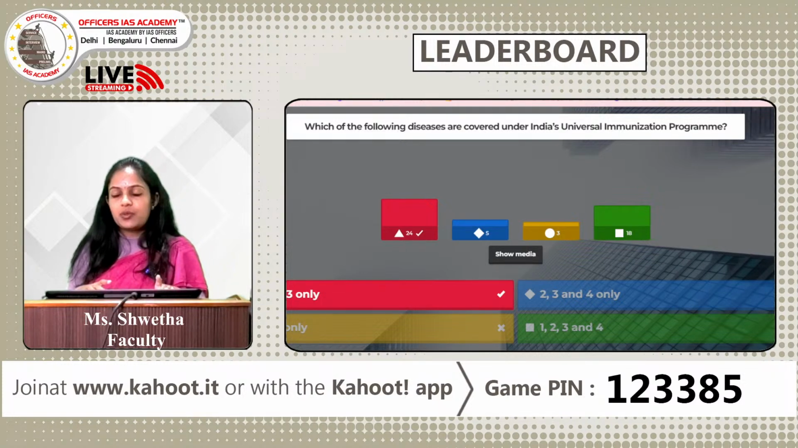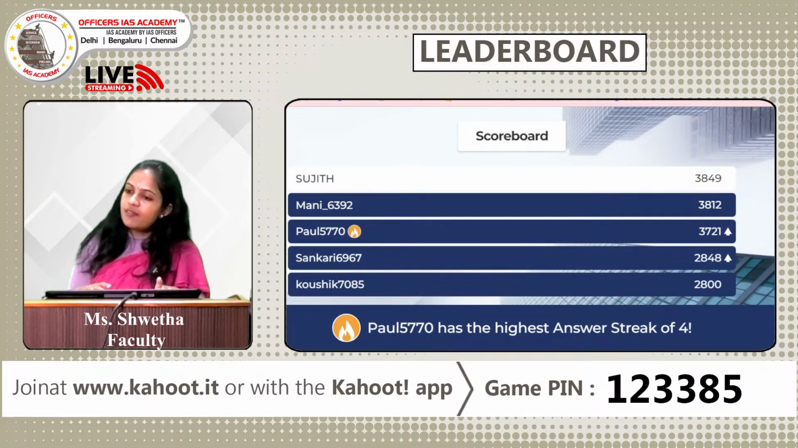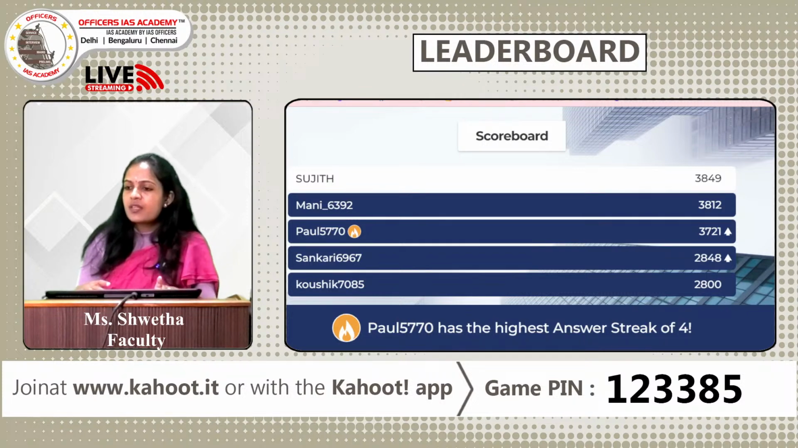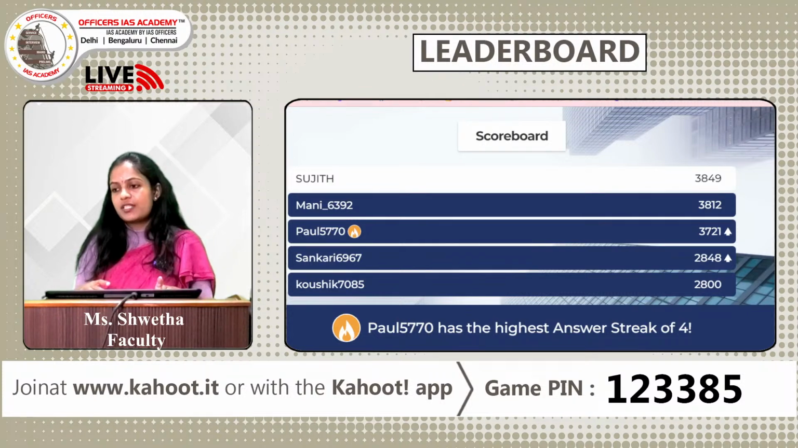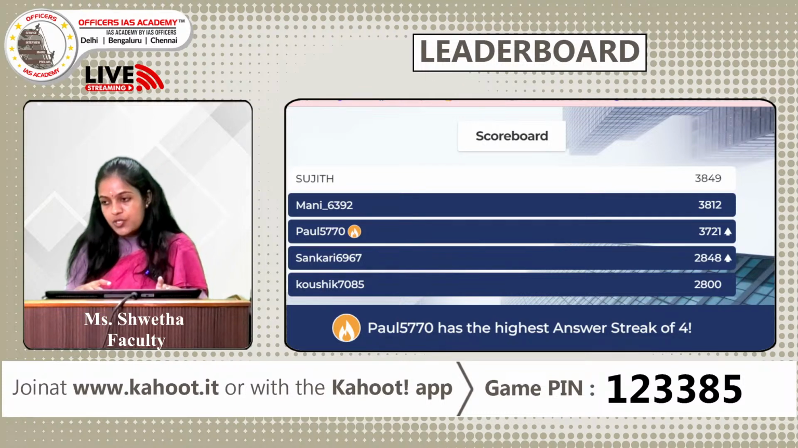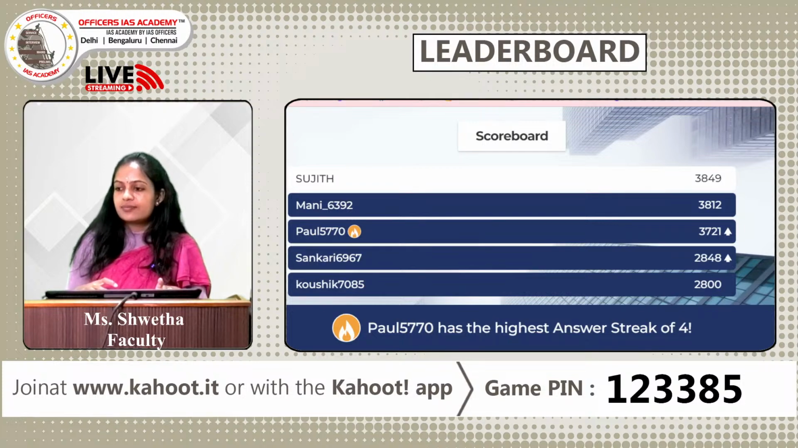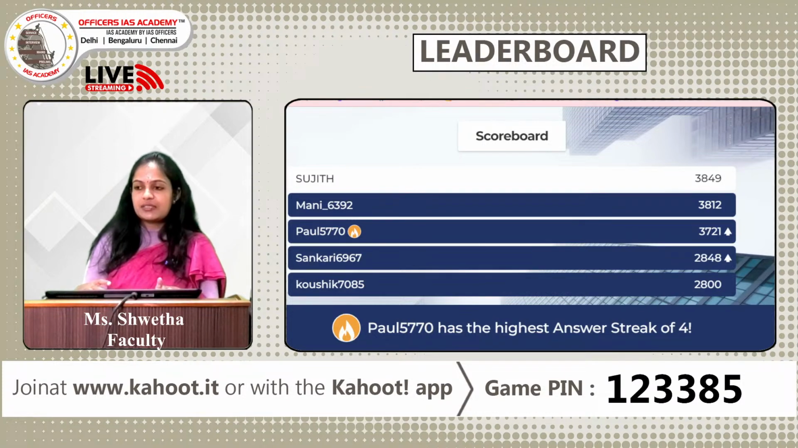Let us go to the leaderboard. We have Sujit in the first place, followed by Mani. Paul has come to the third place. 4th and 5th places are occupied by Shankari and Kaushik. And Paul, he has the highest answer streak of 4. Good going, Paul. Let's pass on to the next question.